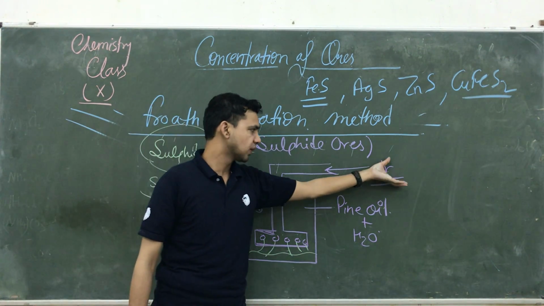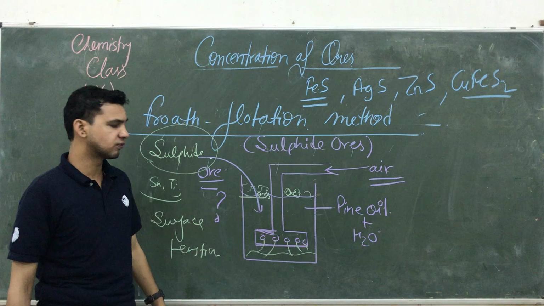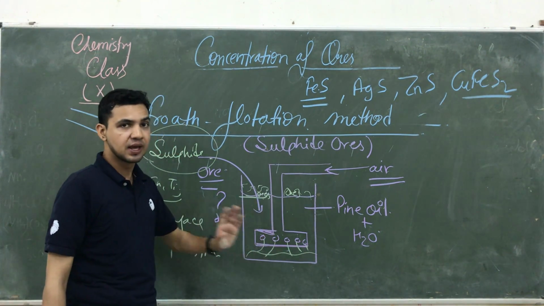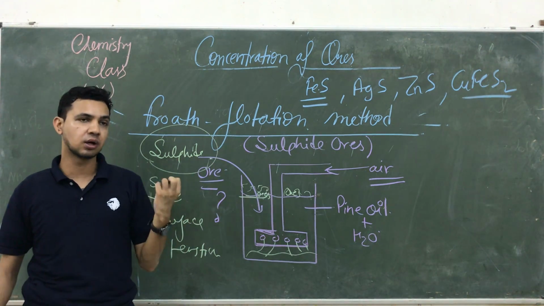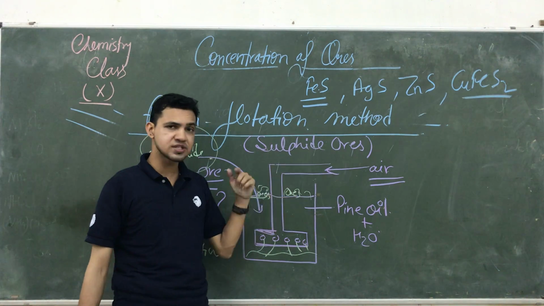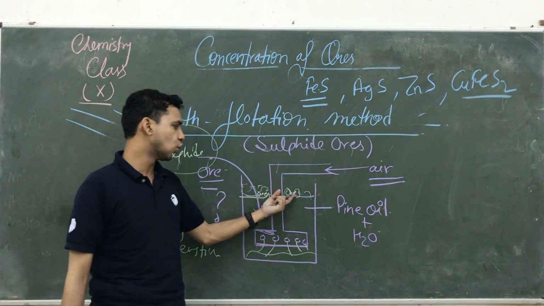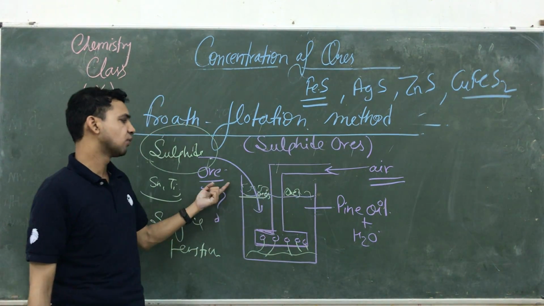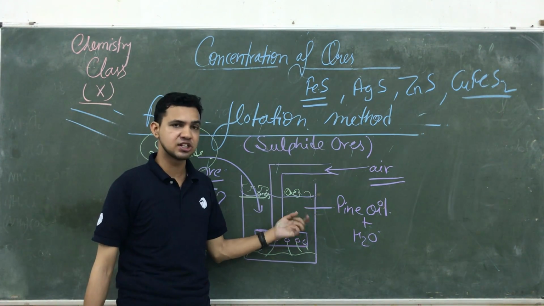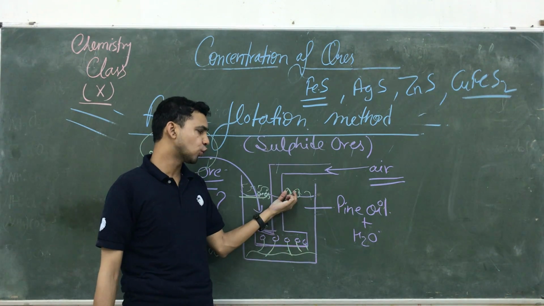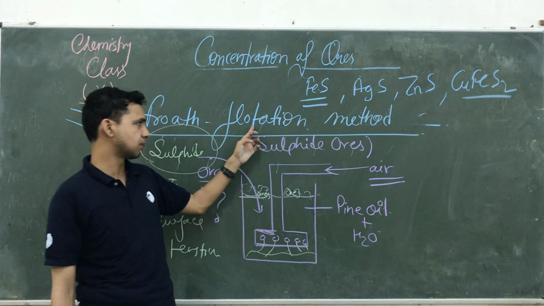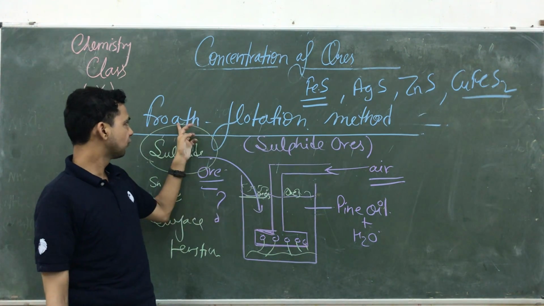When we are passing tight air with the help of this blower, the air is coming inside and creating a wall and generating a foam, or froth. The froth is lighter in nature and ores are also lighter in nature. So the ore is floating with the help of this froth on the surface. And the dust and pebble particles are heavier in nature, so they will settle down. जो ore होता है वो फ्रोथ के साथ रिएक्ट कर कहाँ फ्लोट करने लगता है? ऊपर. Its name is flotation with the help of froth.